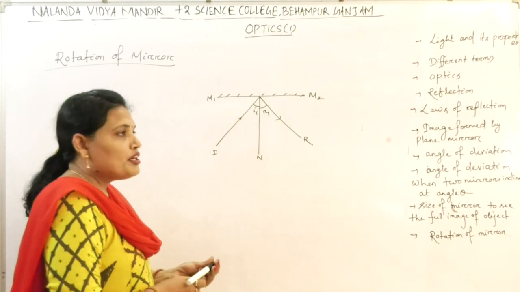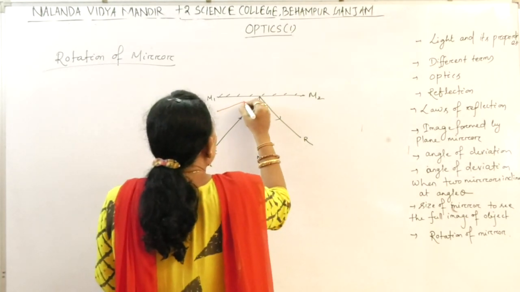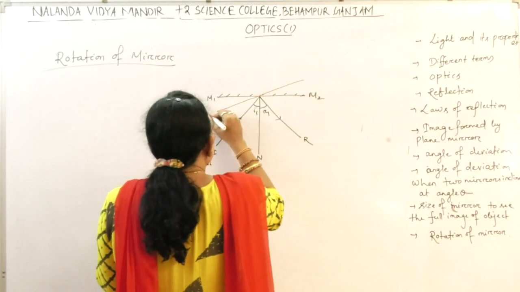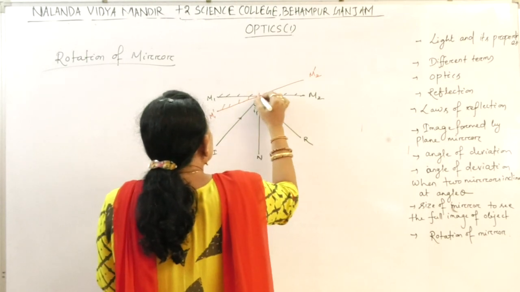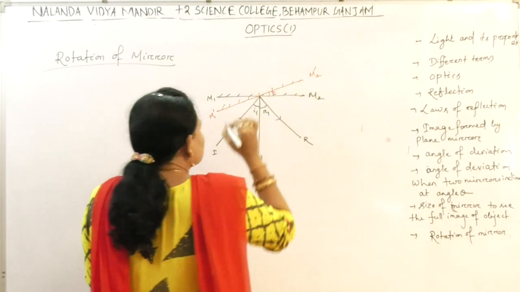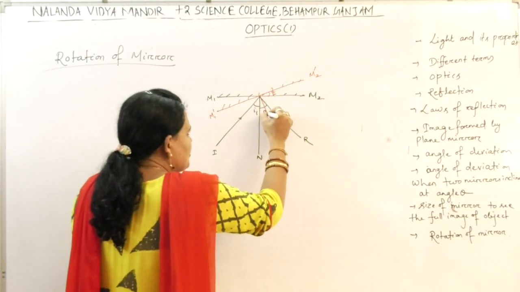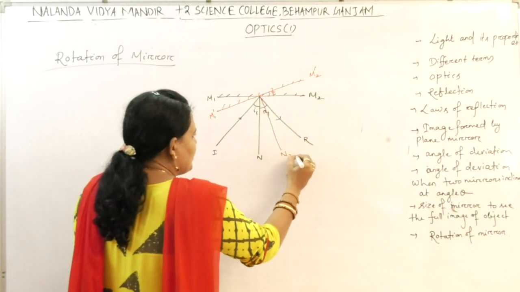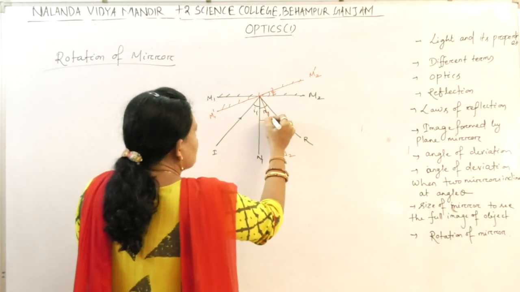Let the mirror be rotated through an angle theta. Now this is the position of the mirror M1 dash, M2 dash. It is theta. So what will happen? The normal will also rotate through an angle theta. Let us write it as N1, N2. So this angle is theta.